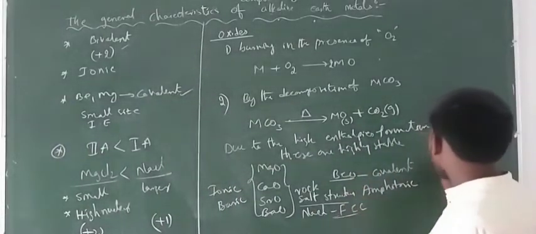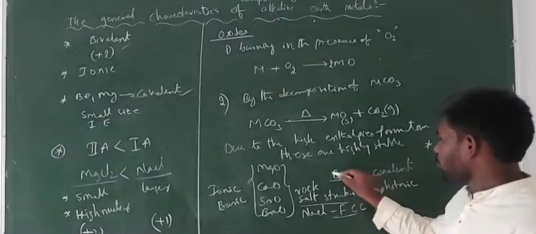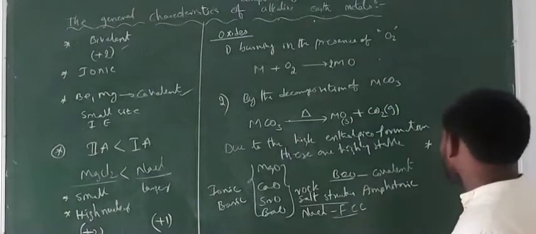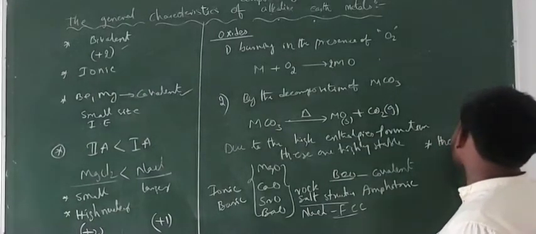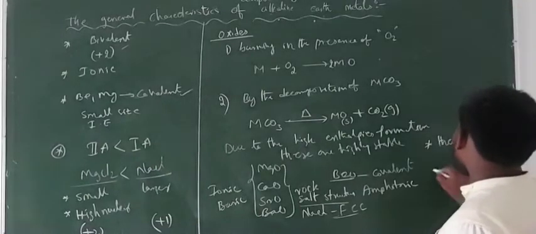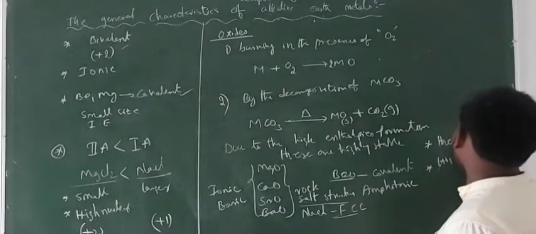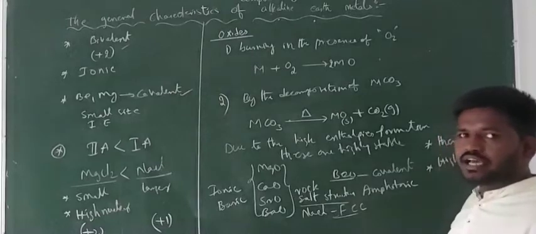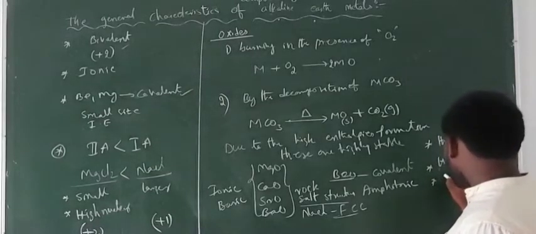And next, let me write the point. The properties of all these compounds, BeO, MgO, CaO, SrO, BaO: these are all thermally stable. And next, they have high melting and boiling points, and these are inert, or least reactive.